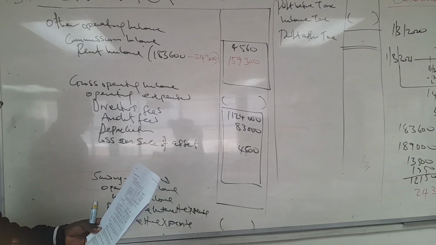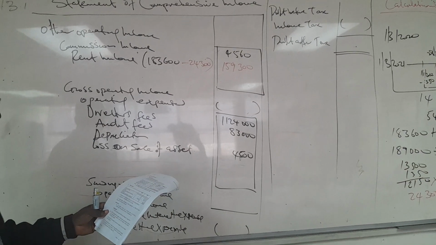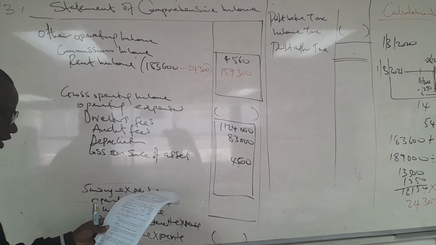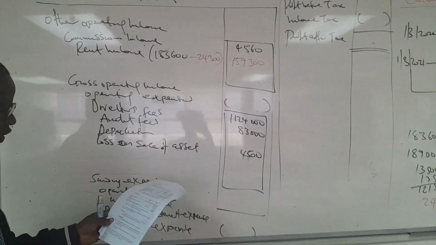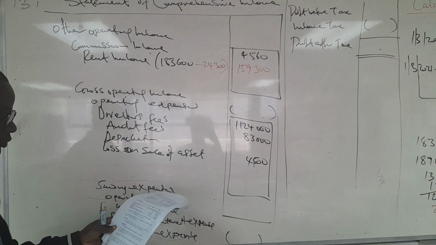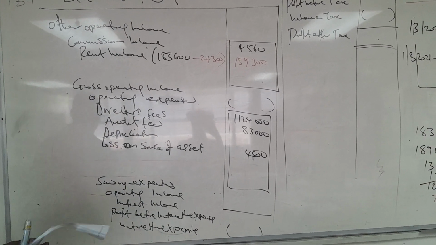Therefore, let us look at number 3. They said 33,700 received from a debtor whose account was previously written off as irrecoverable was posted in error to the debtors control account. This must be corrected.